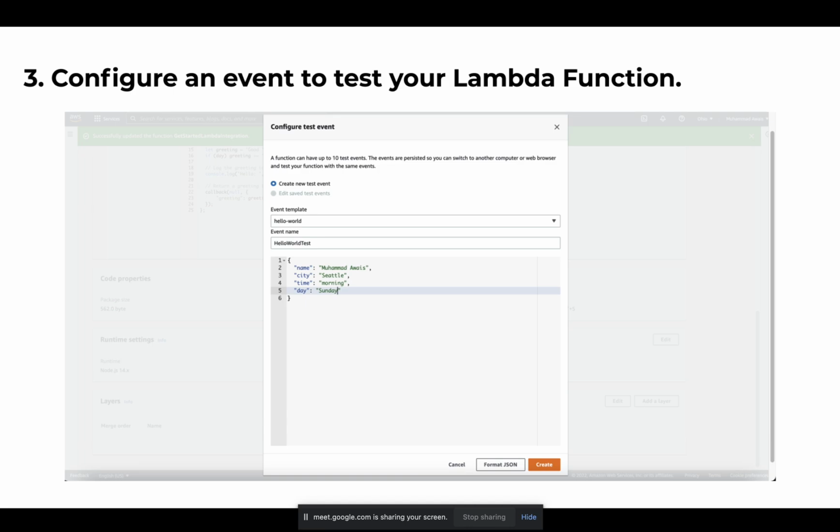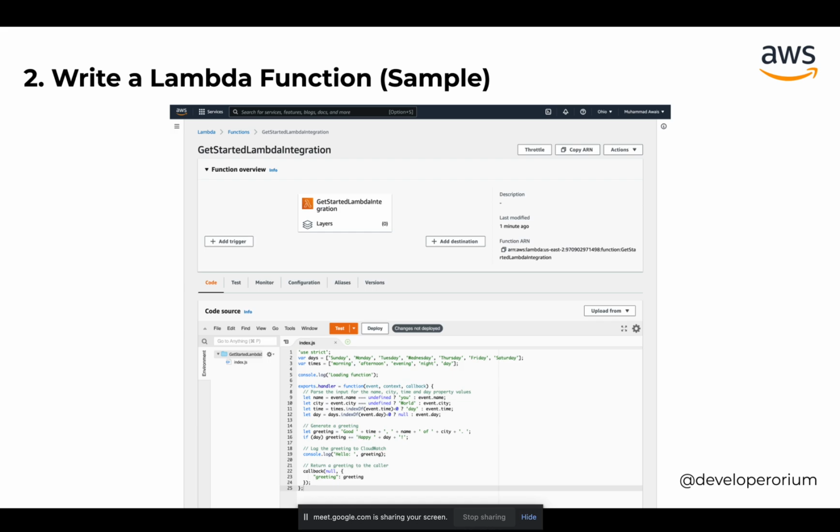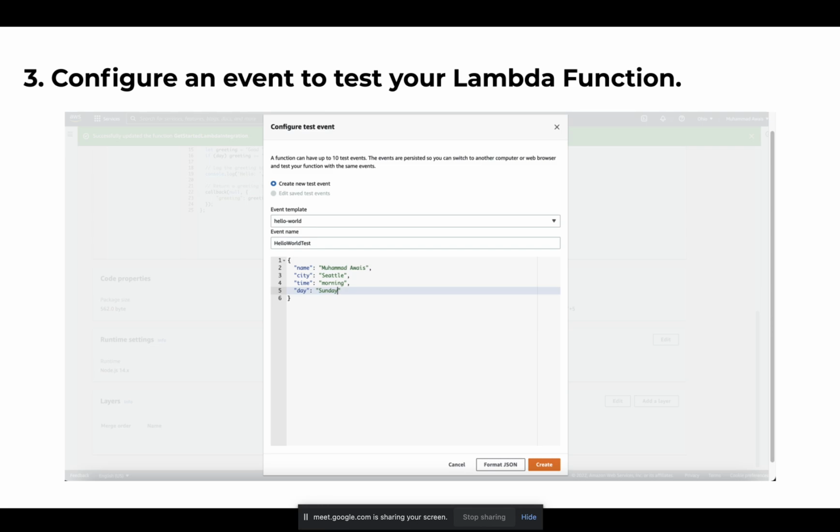For that, I have to configure an event for testing our Lambda function. Here, I have created a new event. This pop-up will come up when you click on deploy, and the configure test event dialog should appear.